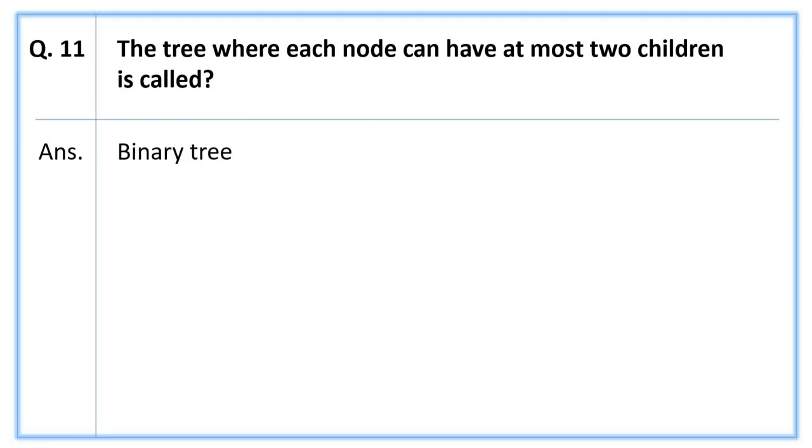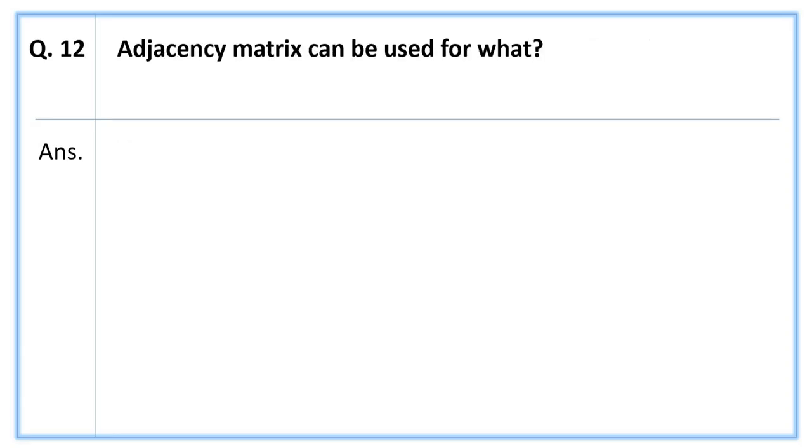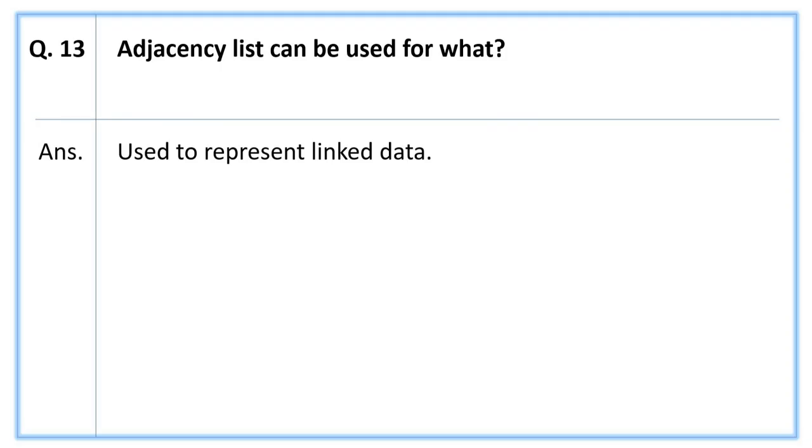Next question, the tree where each node can have at most two children is called? The answer is binary tree. Next question, adjacency matrix can be used for what? The answer is for sequential data representation. Next question, adjacency list can be used for what? The answer is used to represent linked data.